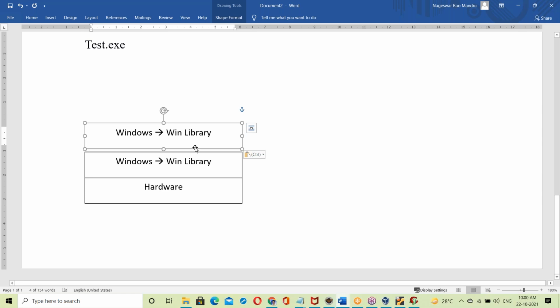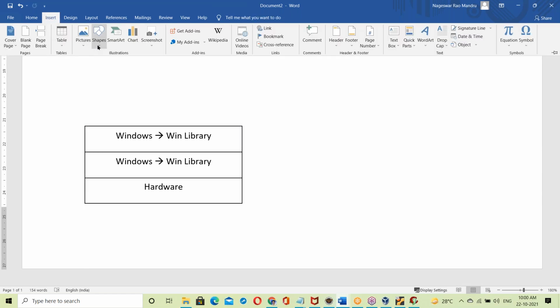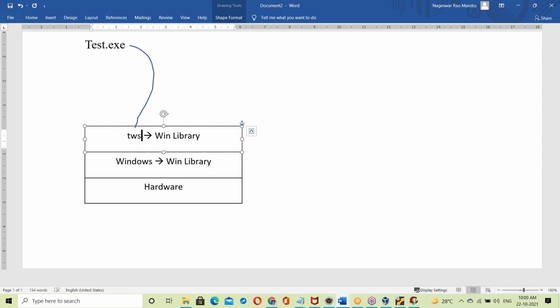Not the test.exe file. Now the test.exe is placed on Windows OS. Now what happens here?